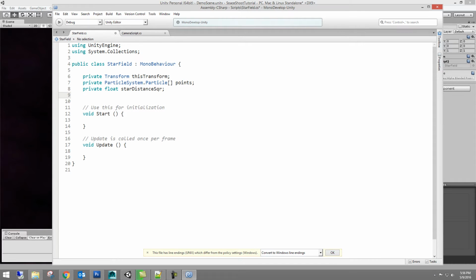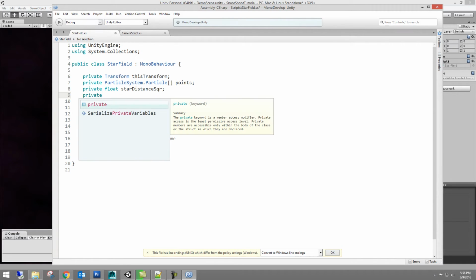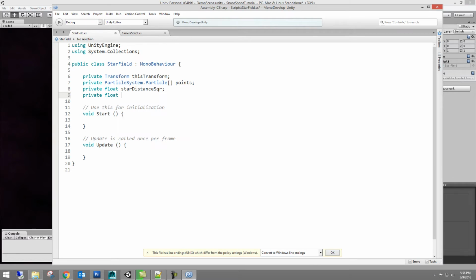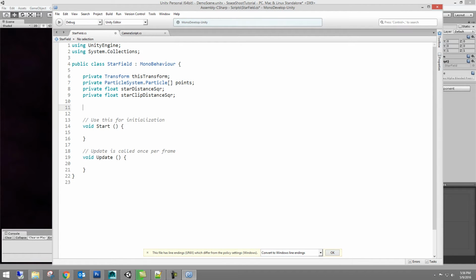So private float star distance squared, private float star clip distance squared. This brings to mind another thing too: I like to keep all of my private variables grouped together, ones that we won't be modifying or changing in the inspector.